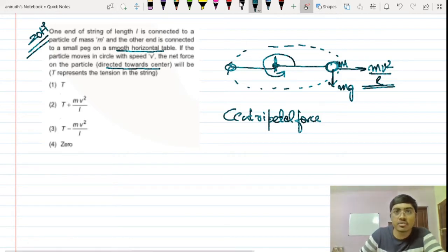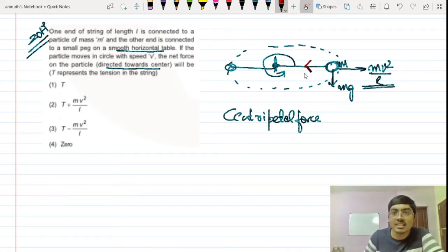Now the centripetal force is that force which is directed towards the center. Now that centripetal force is tension. This is the only force which is acting towards the center, isn't it? And that is the centripetal force towards this particular direction. Maybe that tension is equal to mv square by L, but this mv square by L can also be considered as the centrifugal force which is counteracting tension in that way.